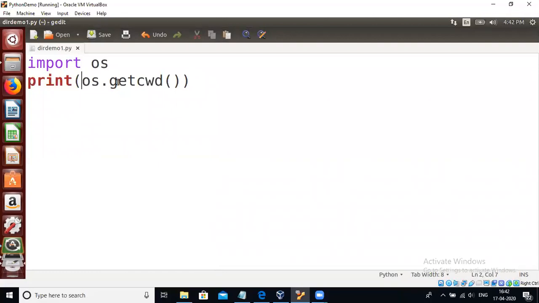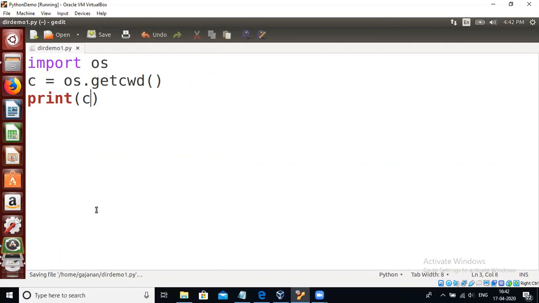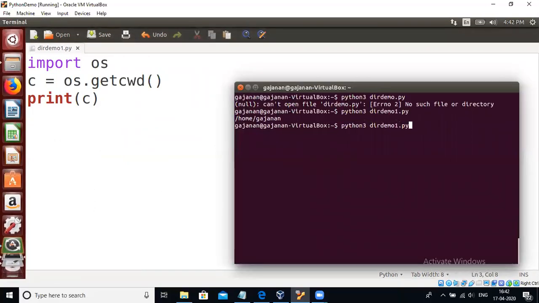Can we write this os.getcwd outside the print method? Yes, obviously. We will check. Now see, if I write like this, c is equal to os.getcwd, and here we will write print c. Whether it will give us the output or not, we will check.